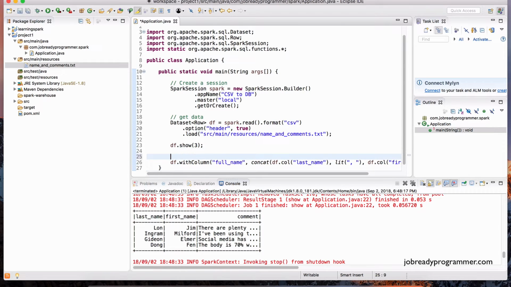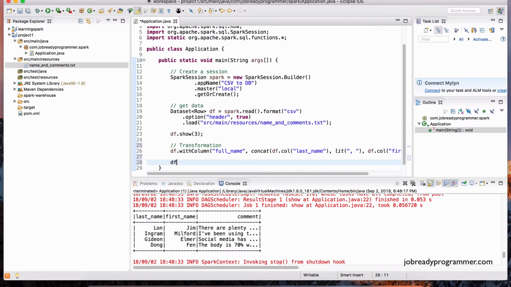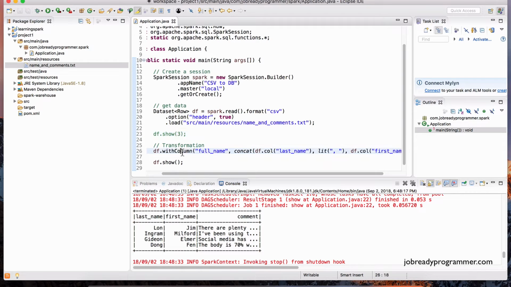So this is basically a transformation, isn't it? Let me write that here, transformation. Now we haven't transformed anything yet. If I do a df.show, let's do that, df.show here. Let me comment out the first show so we only get one table on the screen. This doesn't actually change the data frame structure. Let me prove it to you.